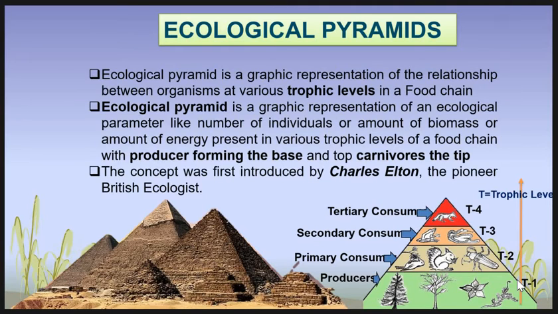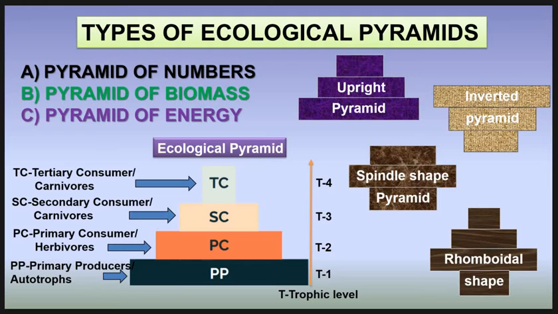When we talk about a pyramid of energy, when the organisms of the first trophic level pass the energy to the second trophic level, this energy transmission or transfer is called the pyramid of energy. Then we move towards the types of ecological pyramids. The ecological pyramids are of three general types: pyramid of numbers, pyramid of biomass, and pyramid of energy.